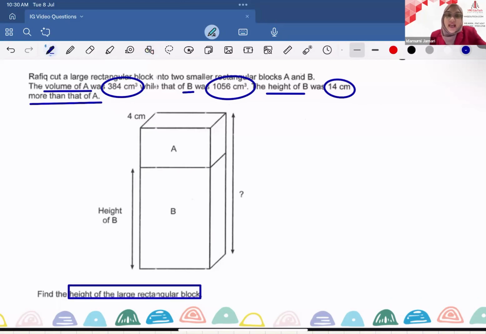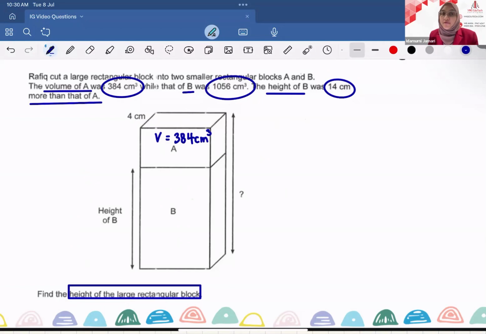Now, students, every information that is given in a math question is important. We cannot afford to ignore any of the information. Let's take a look at the first information again. We are given the volume of A to be 384 cubic centimeter. I'm going to annotate that on my diagram. Volume of A is 384 cubic centimeter.